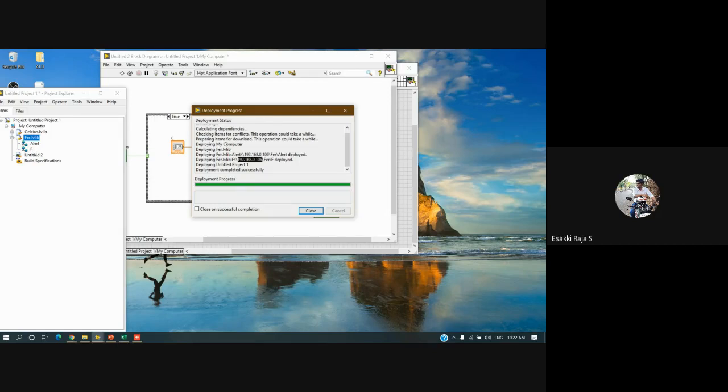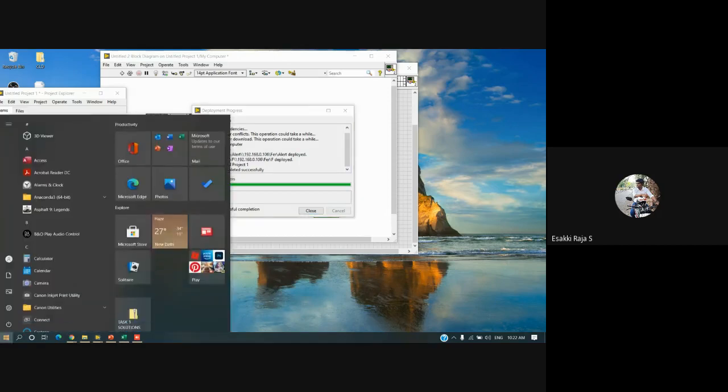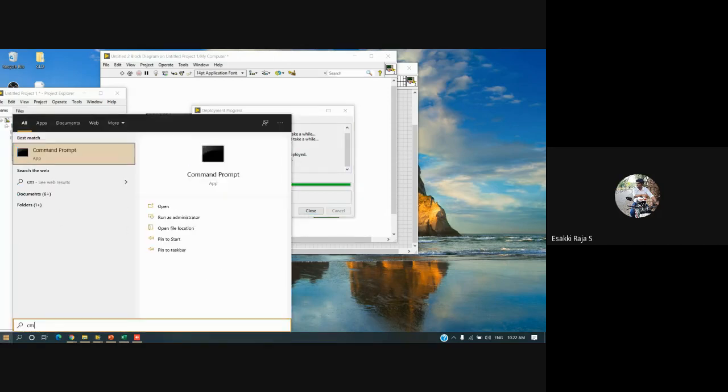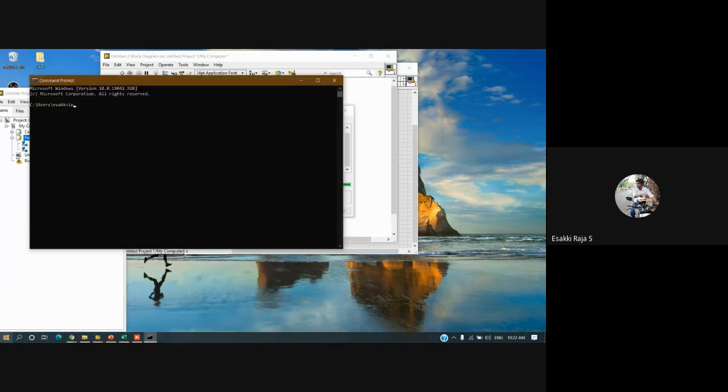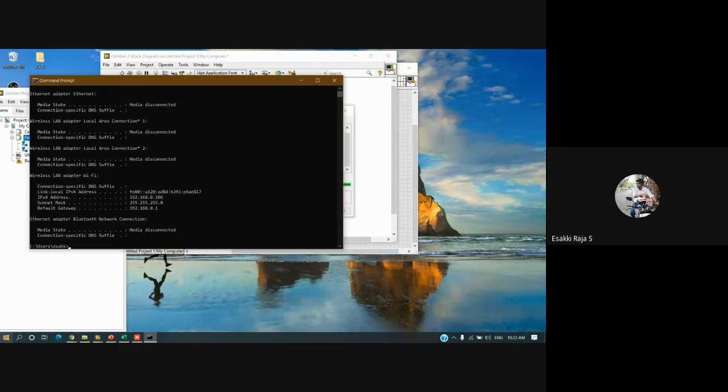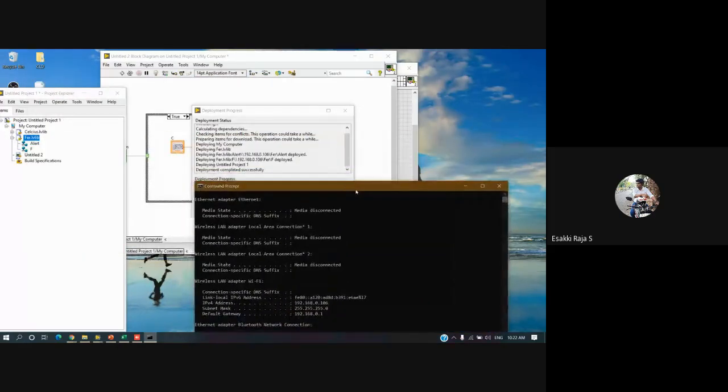So either you can access the IP address over here, else in a command prompt, even here you can access the IP address. If you type ipconfig, right, you can see the IPv4 address, 192.168.0.106.